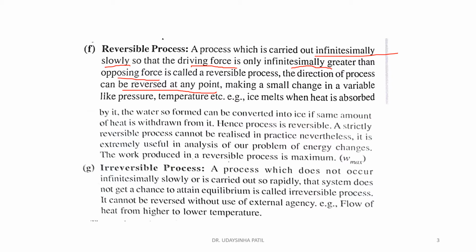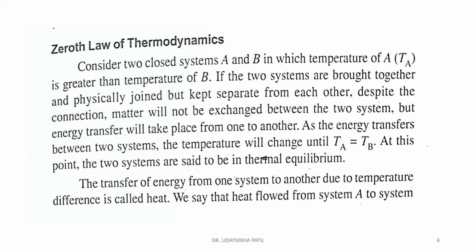The work produced in a reversible process is maximum, that is the W max. Therefore, the most important part of chemical thermodynamics is the reversible process. We can always consider each and every step to be reversible. That means the process which can be redirected at any point. So the reversible process is important to us.